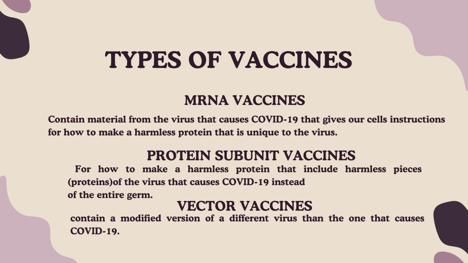Using these instructions, our cells make copies of the protein. This prompts our bodies to build T lymphocytes and B lymphocytes that will remember how to fight that virus if you are infected in the future.